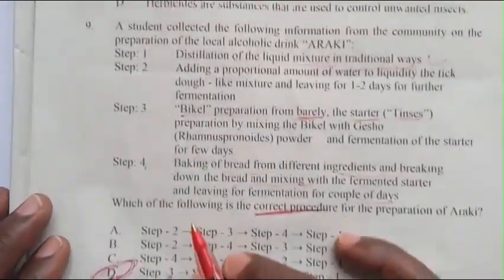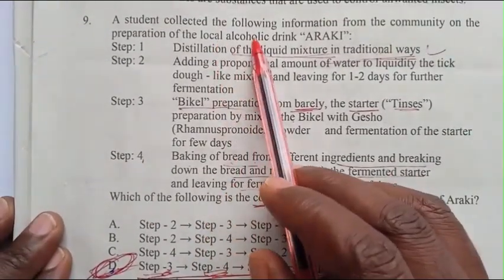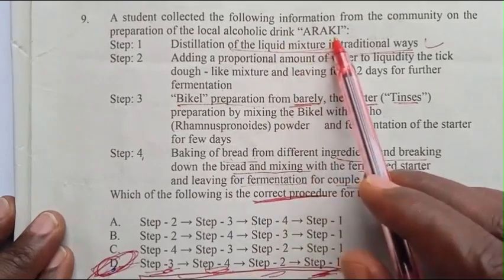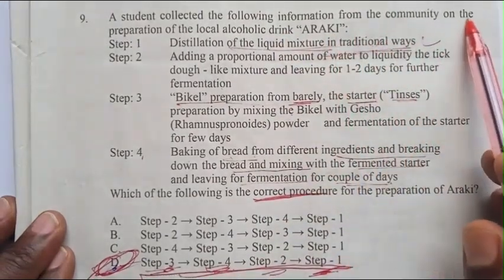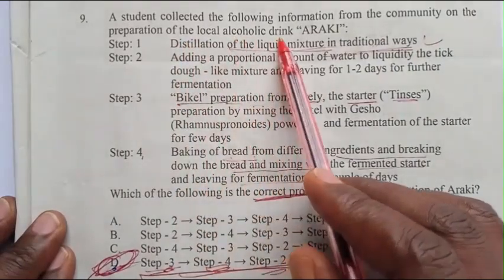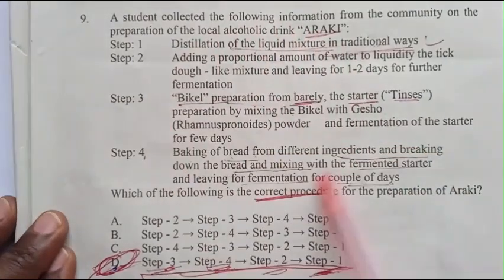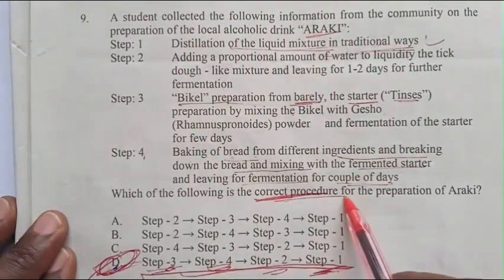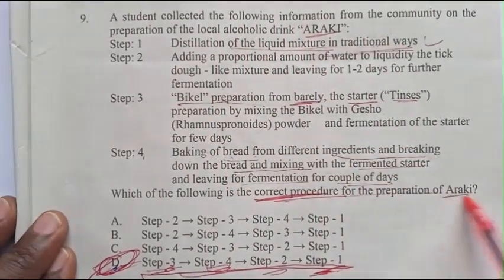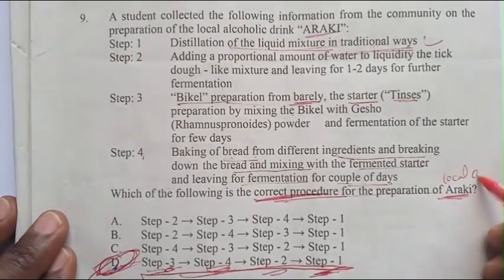Question number 9. A student collected the following information from the community on the preparation of a local alcoholic drink, araki. Which is the correct sequence or procedure of preparation of araki, or local alcohol?